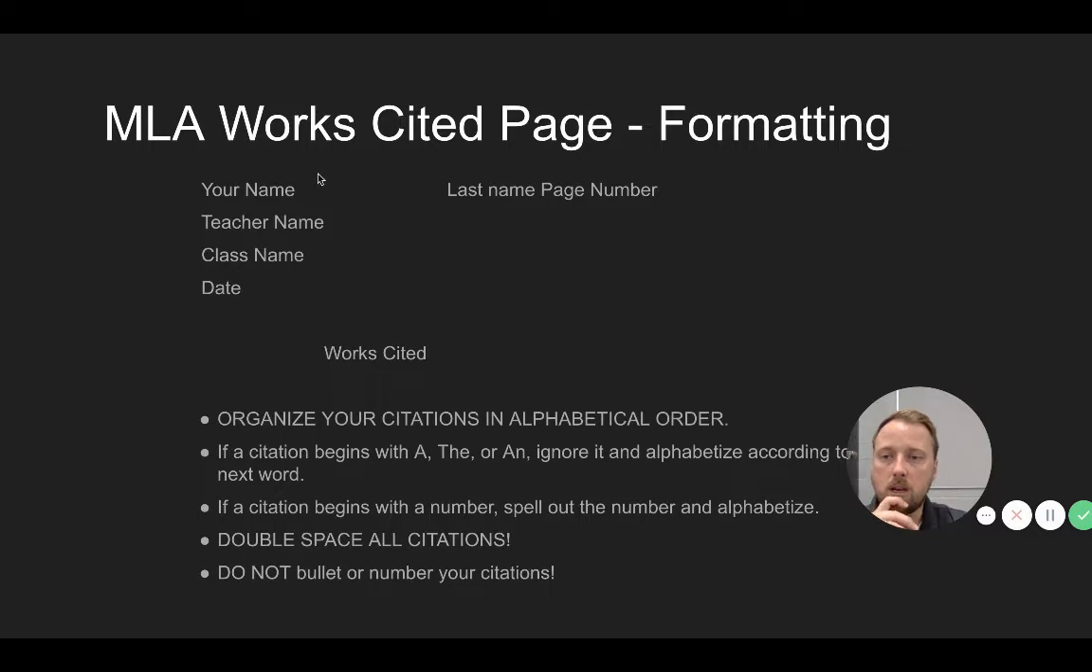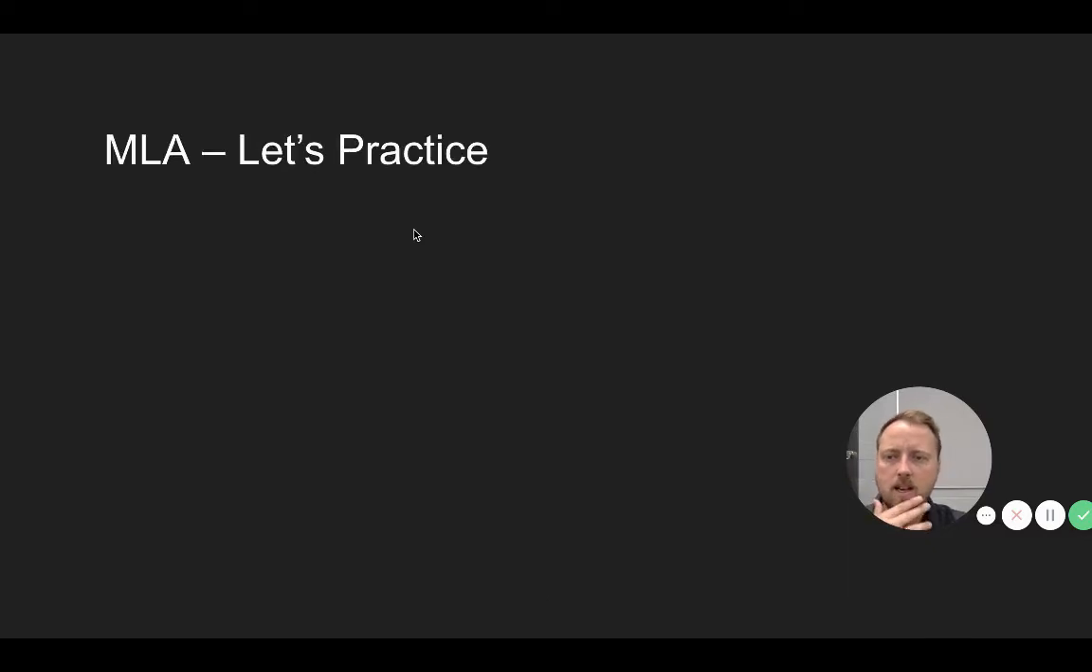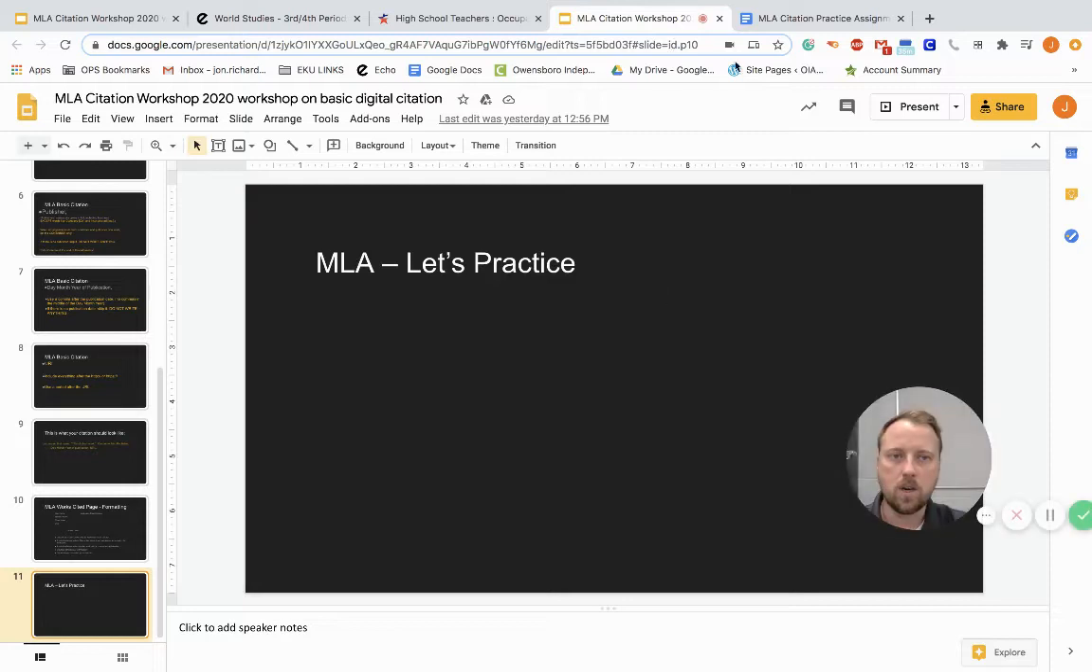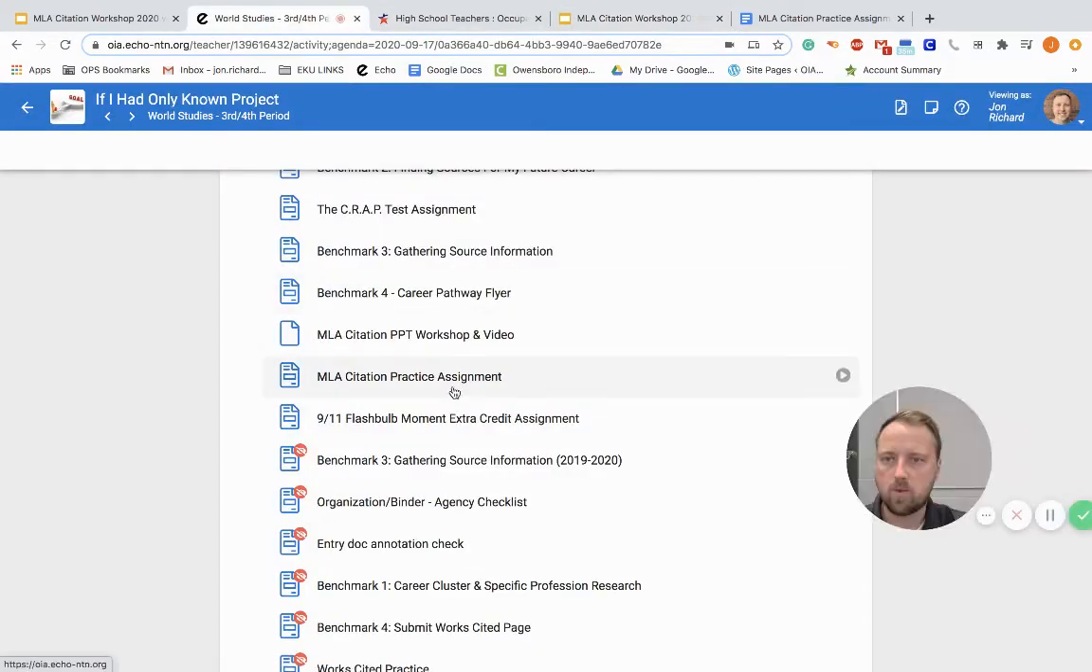So if we look at MLA works cited page formatting, we'll talk about that tomorrow. Actually, we're going to skip this slide for now. We'll come back to that. But we're going to practice some MLA. So we're going to head over and do the practice. So we go back to third and fourth or fifth and sixth, whatever class you are in. We're going to go to the MLA citation practice assignment.